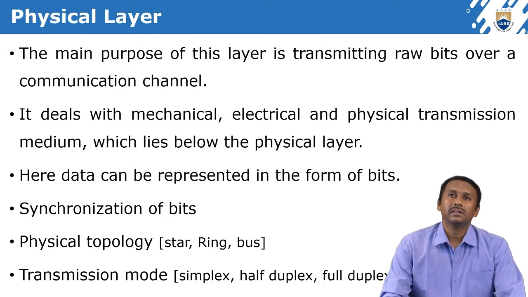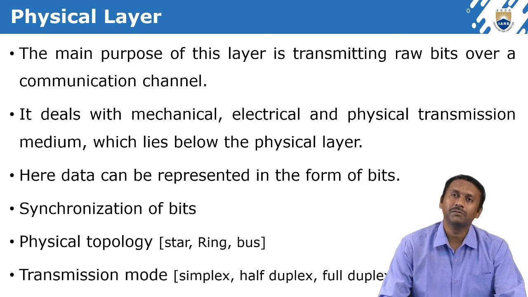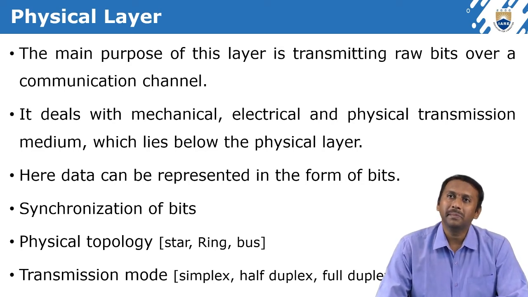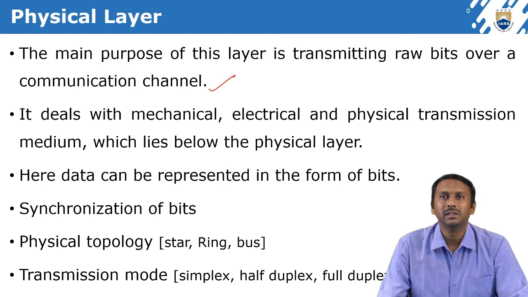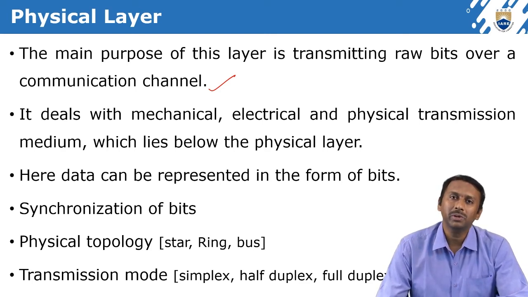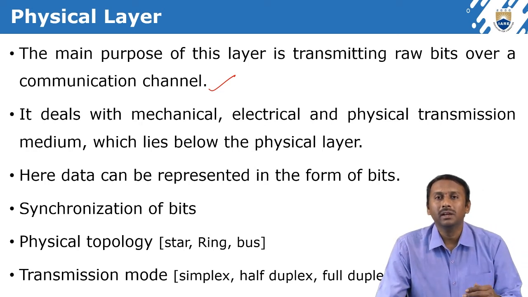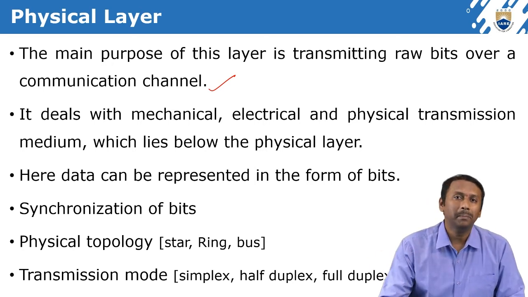The first layer we call the physical layer. In the OSI reference model, the first layer is the physical layer. The main purpose of the physical layer is transmitting raw bits over a communication channel. As we already discussed in the diagram, in the physical layer the data is represented in the form of bits.